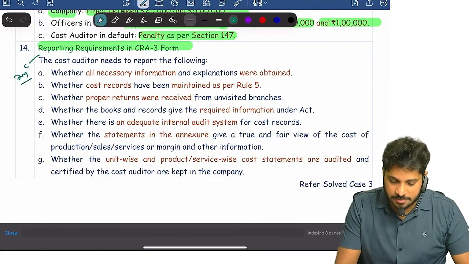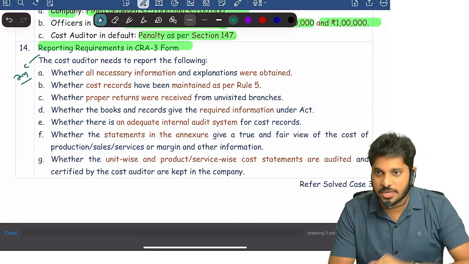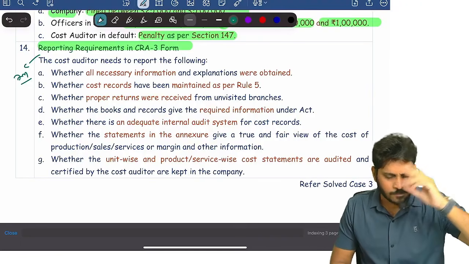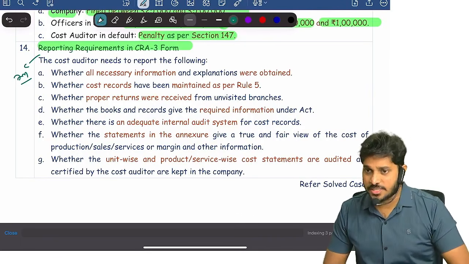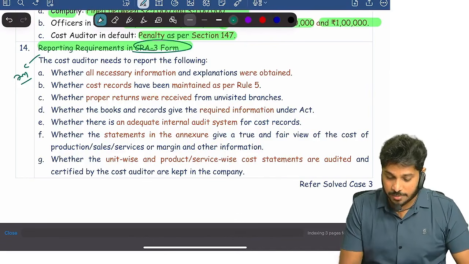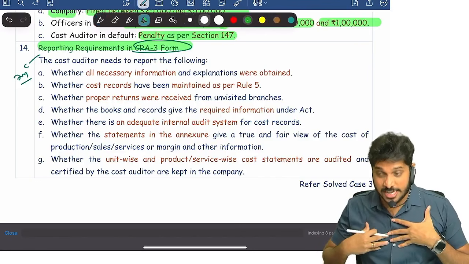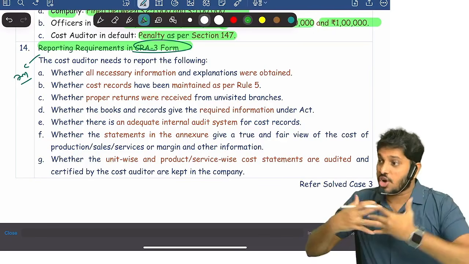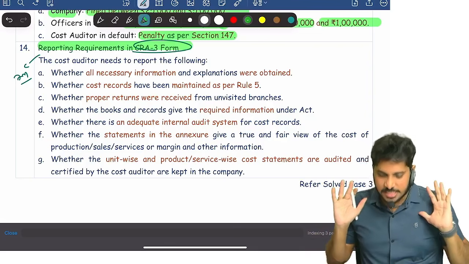This was asked as a 7 marks question already. In the last attempt or the one before, only it was asked. Clear? So in June 25 or in December 24, somewhere this was asked. What are CRA3 form requirements? The cost auditor has to talk about these 7 points in the cost audit report.